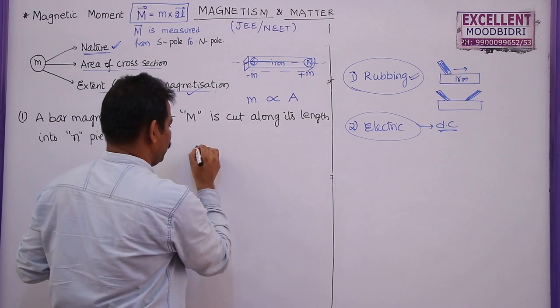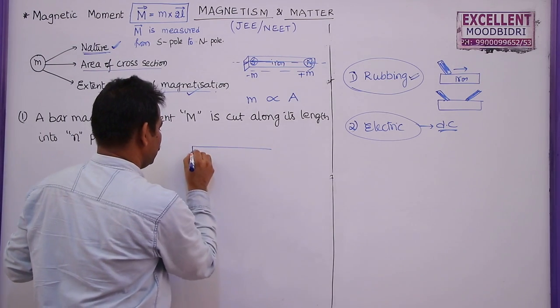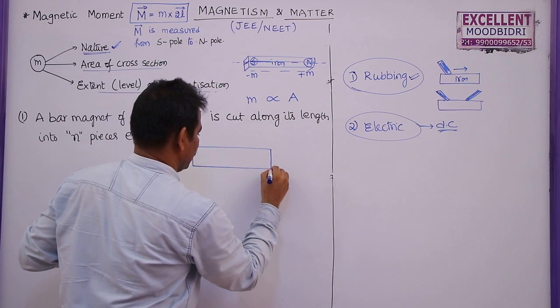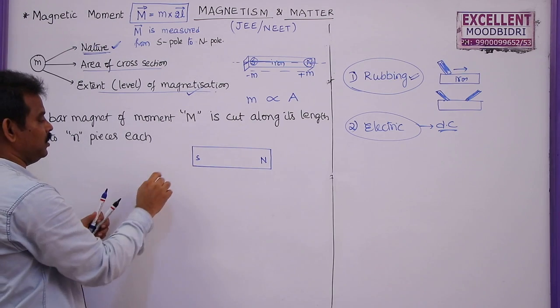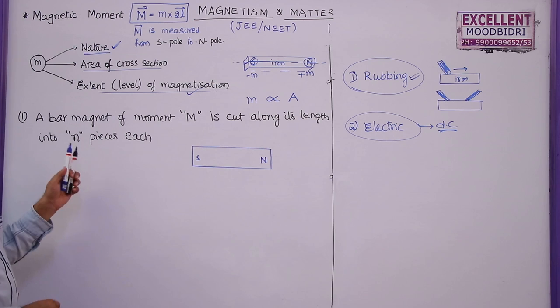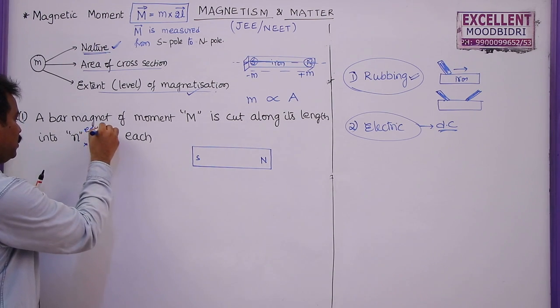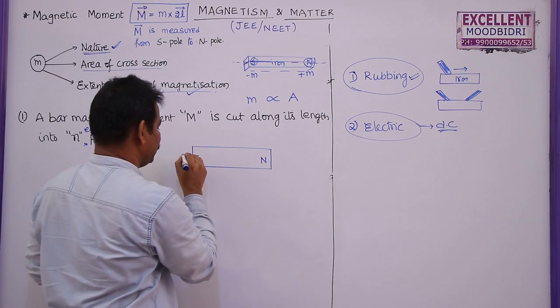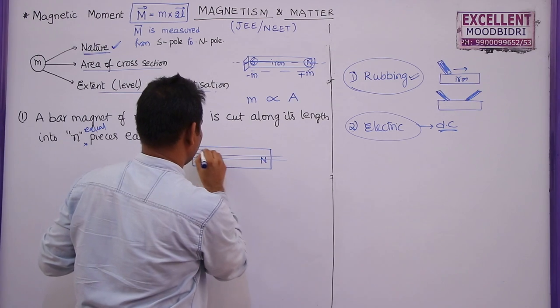So I am going to take one bar magnet here. This is a bar magnet, the original bar magnet. So I am showing only this portion. Now this bar magnet has a magnetic moment M initially. It is cut along its length into n equal pieces. So I am going to divide this into n equal pieces: 1, 2, 3.